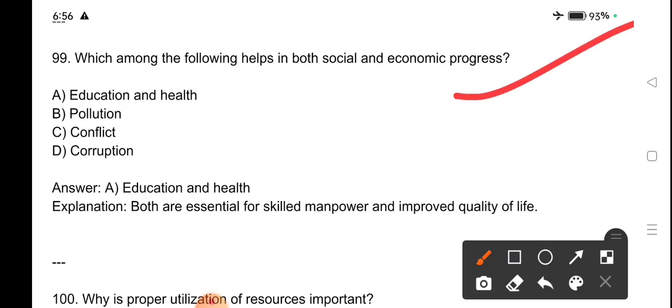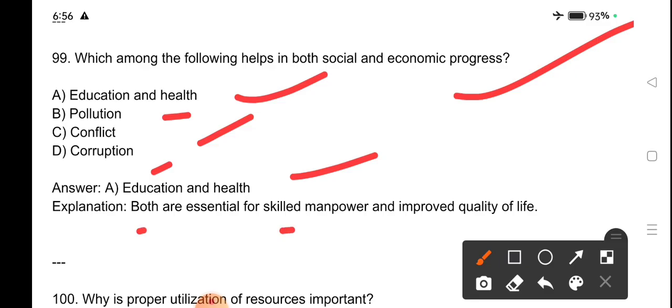Which among the following helps in both social and economic progress? Education and health, pollution, conflict, cooperation. Education and health help in social and economic progress. Both are essential for skilled manpower and improved quality of life.